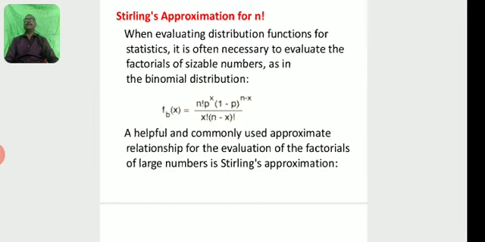A helpful and commonly used approximate relationship for the evaluation of the factorials of large numbers is Stirling's approximation.